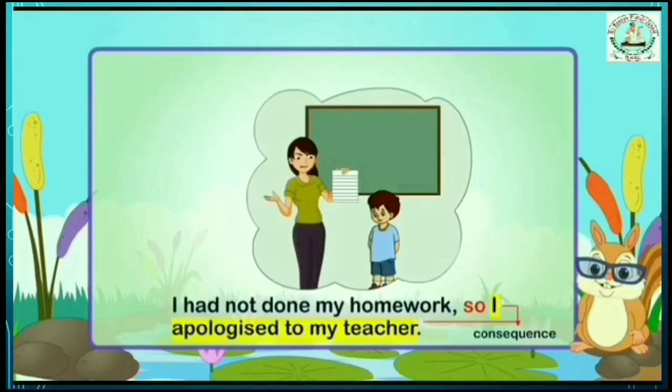So here consequence means giving the result or outcome. It means why I apologized to my teacher. So these seven conjunctions are called coordinating conjunctions. I hope it is clear.